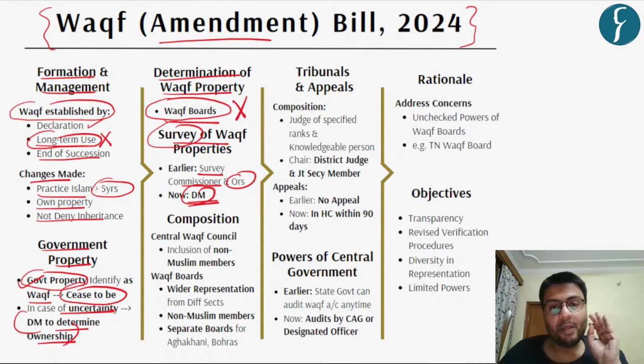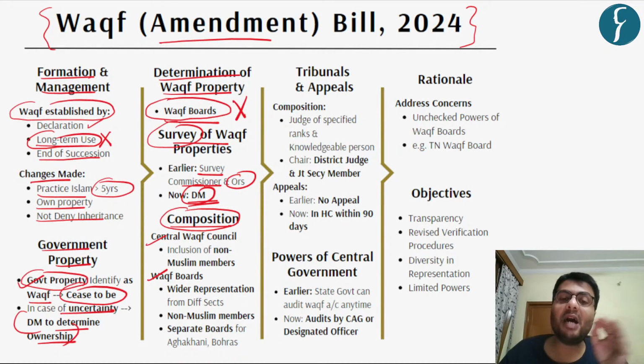Further, let us understand the changes to the composition of the Central Waqf Council and Waqf Board made under this bill. Earlier, according to the Waqf Act of 1995, both the Central Waqf Council and Waqf Board would only have Muslim members.